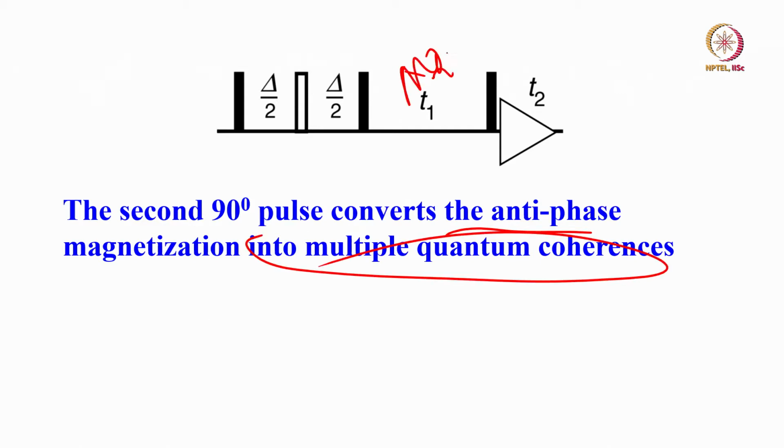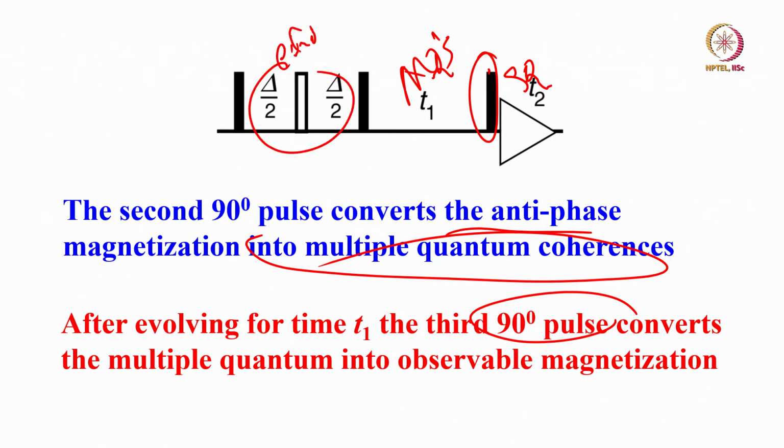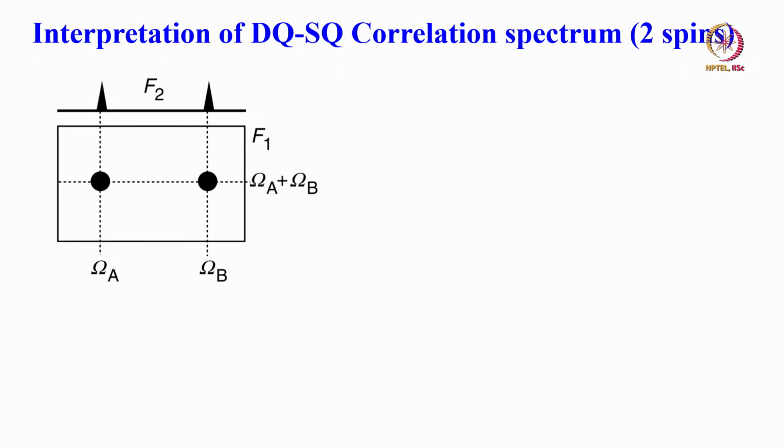Here MQs are generated for the t1 period. After the second pulse, MQs are generated. And after evolving for a time t1, the third 90-degree pulse converts this MQ into observable single quantum, SQ. Here MQ will become SQ, and we are going to observe this. Here there is an echo. This is going to prevent chemical shift evolution. Only J will evolve. Here MQs will evolve, and here MQ will be converted to single quantum in the detection period, and that is what we are going to detect. So how do you interpret the double quantum single quantum correlation spectrum?